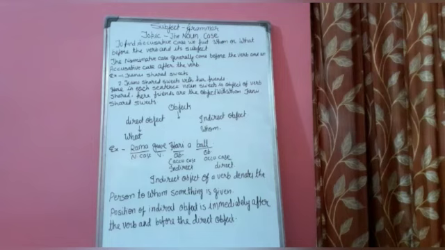Hari is accusative case, indirect object, while ball is accusative case, direct object. Dear students, you have to note that indirect object of a verb denotes the person to whom something is given. So, the position of indirect object is immediately after the verb and before the direct object.